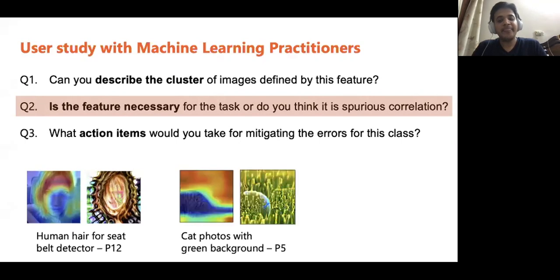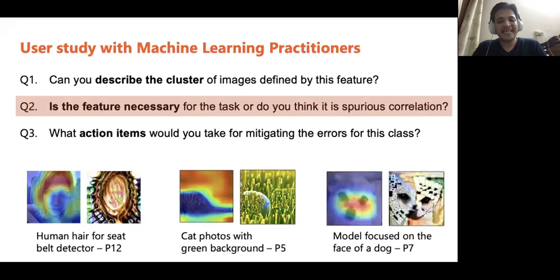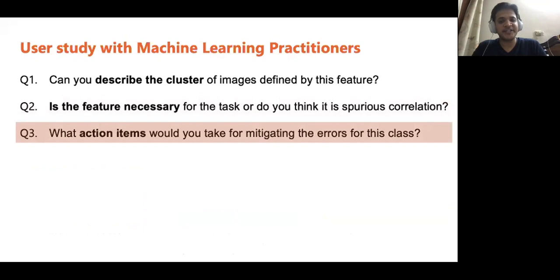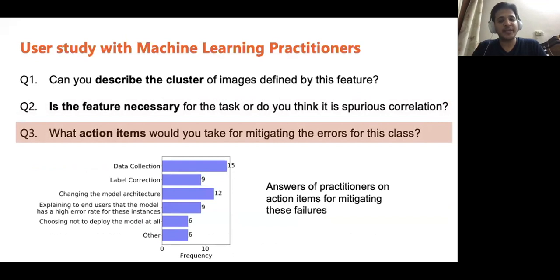P5 identified that the model uses green background for detecting tiger cats. P7 identified that the model uses the face of a dog and not other features such as legs, hair length, and hair color. For the third question about action items for mitigating failures, results are as shown in the plot. Data collection was the most important action item according to the participants. These results suggest that Barlow can be used for iterative refinement of trained models to mitigate failures.